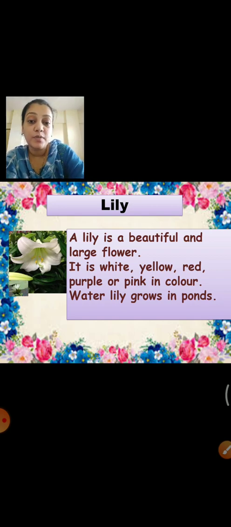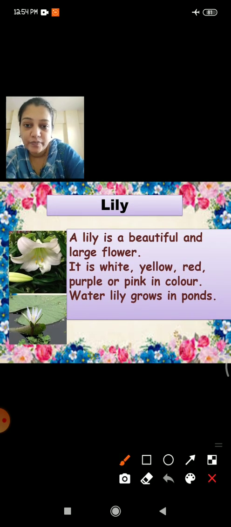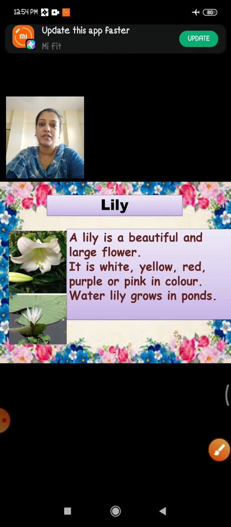Water lily grows in ponds. See, this is a picture of water lily. There are two types of lily. This lily grows on plants and this lily grows in water. Okay. And there are so many colors seen in lily.